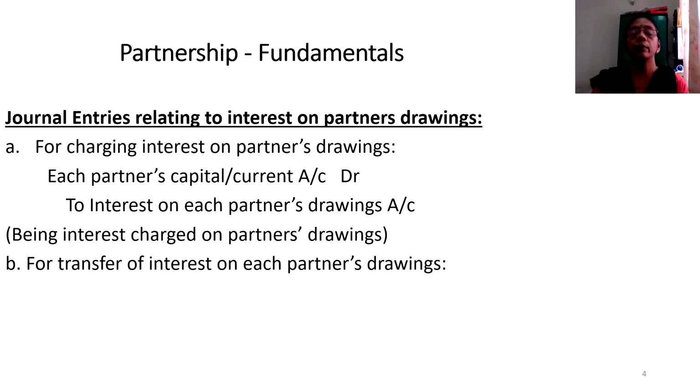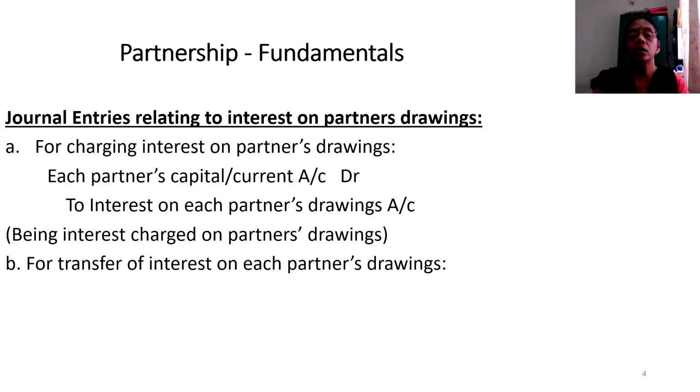In the forthcoming lectures, you will know what these capital and current accounts of the partners stand for. They represent the personal accounts of the partners. So each partner's capital or current account is debited to interest on each partner's drawings account, the capital or current account representing the personal account of each one of the partners.